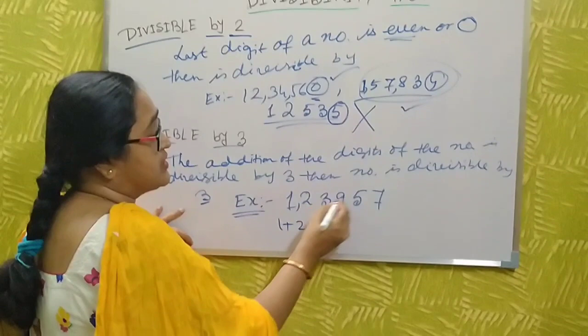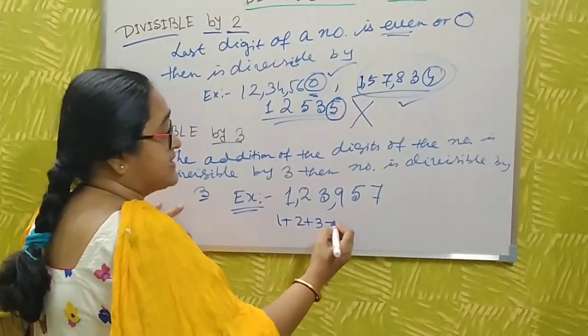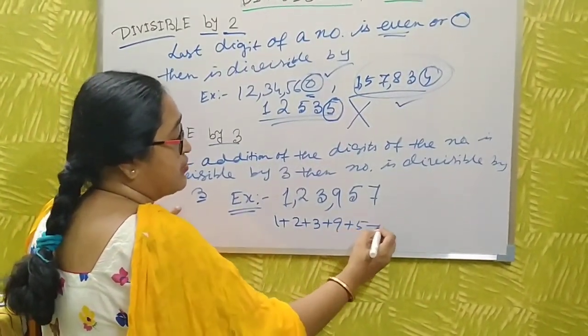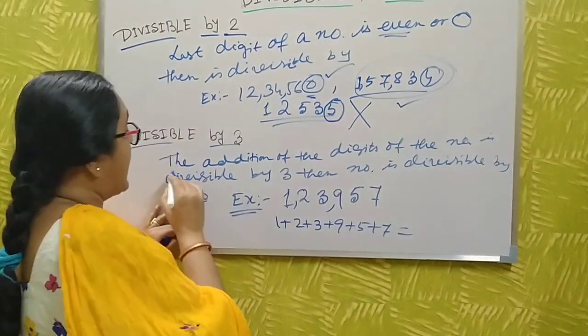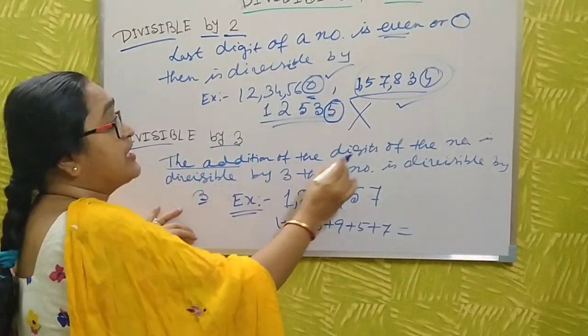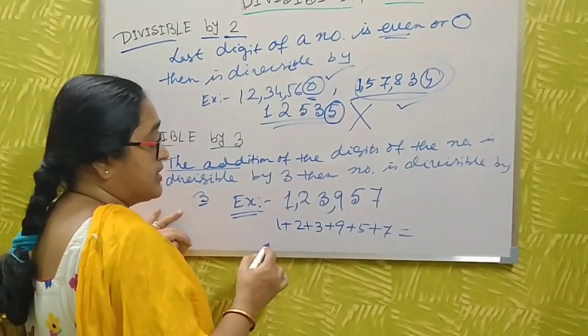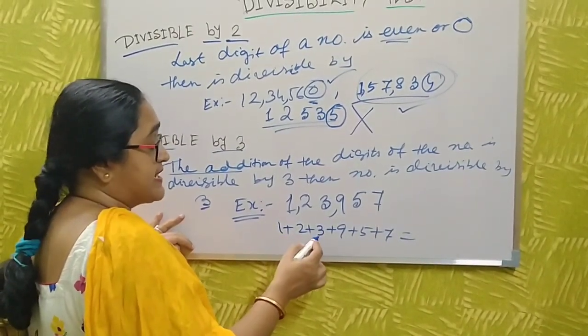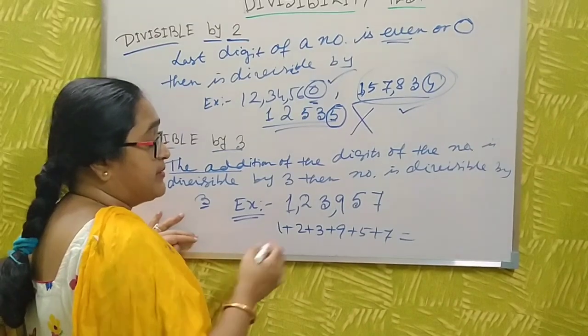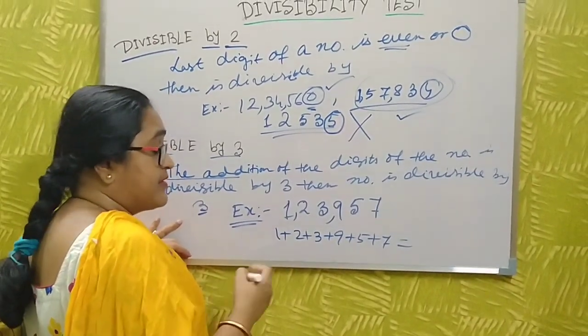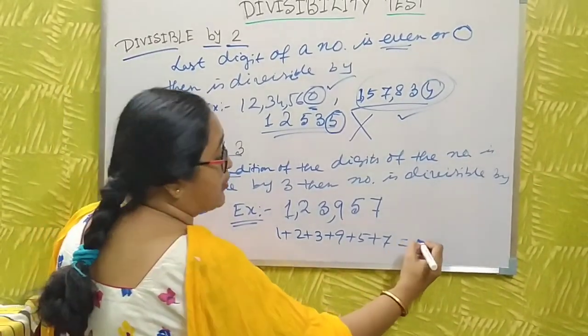This is a 6-digit number, so add the 6 digits. I already said, the addition of the digits of the number. So 1 plus 2 is 3, 3 plus 3 is 6, 6 plus 9 is 15, 15 plus 5 is 20, 20 plus 7 is 27.